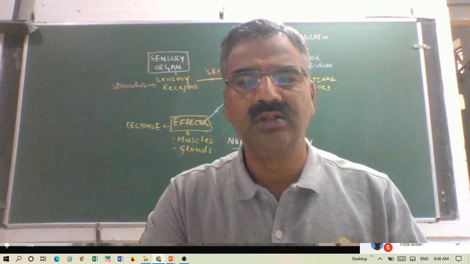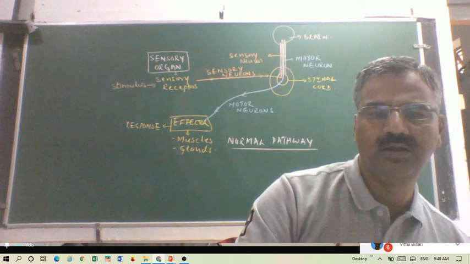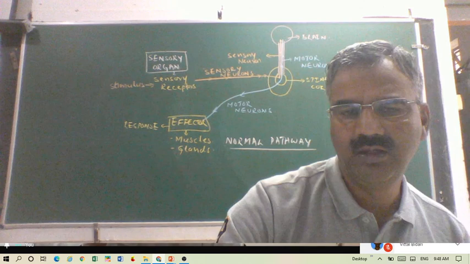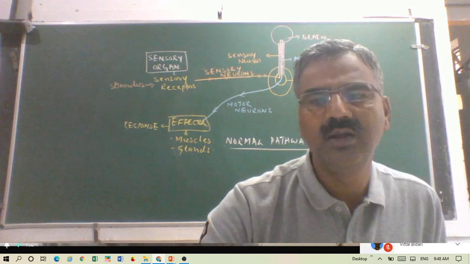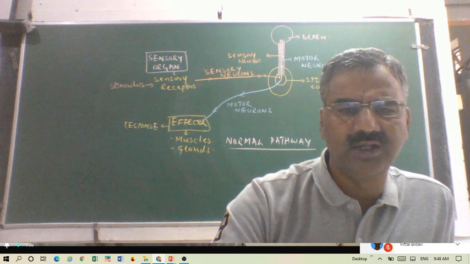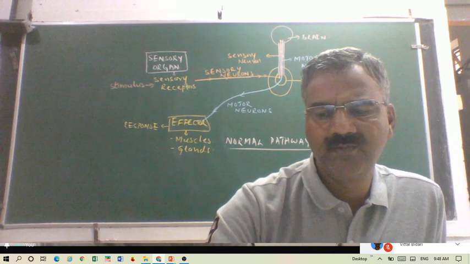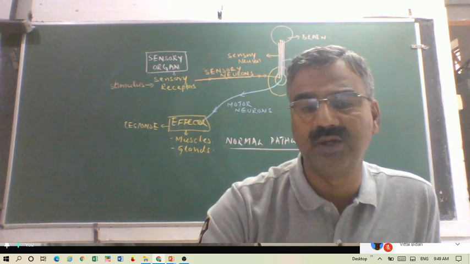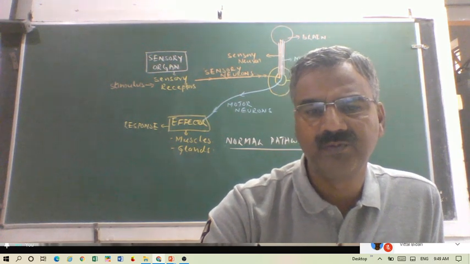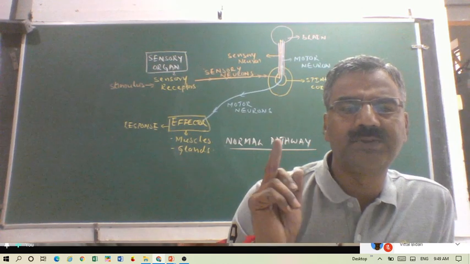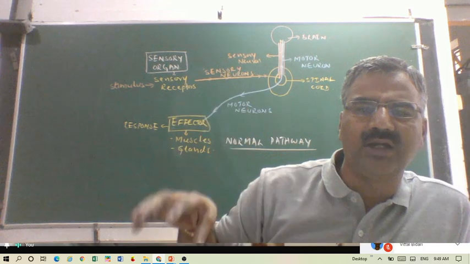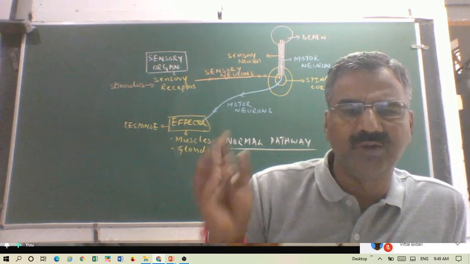Sir, which nerve carries the nerve impulse from the spinal cord to the brain? Sensory neurons. From the spinal cord to the brain, sensory neurons. I have shown them. And from the brain to the spinal cord, there it is motor neurons.